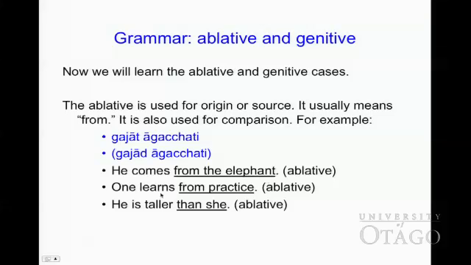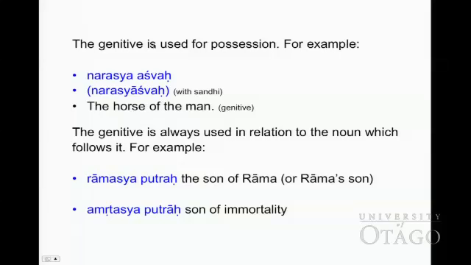Or one learns from practice. From practice, use ablative form. He is taller than she. Than she, we use ablative form.